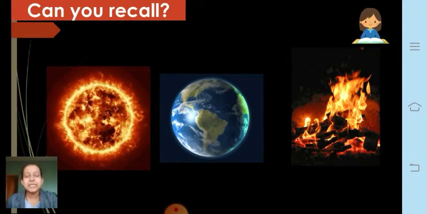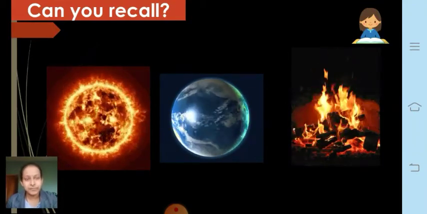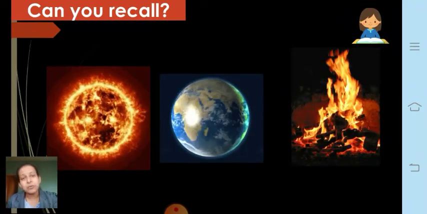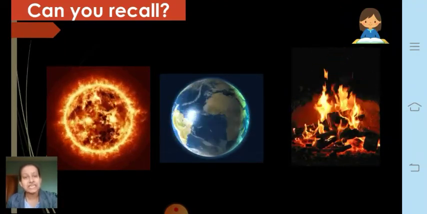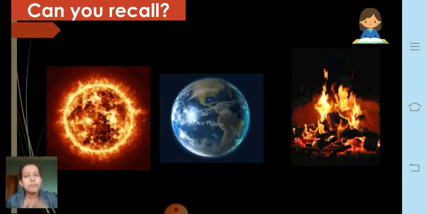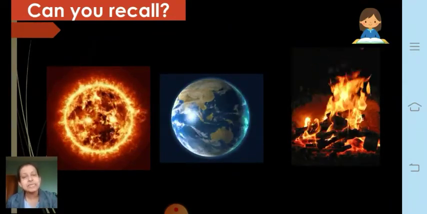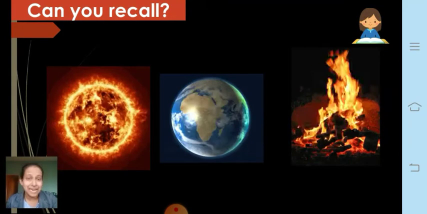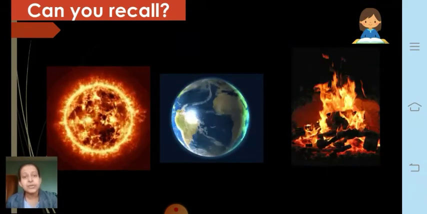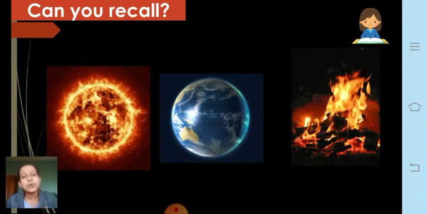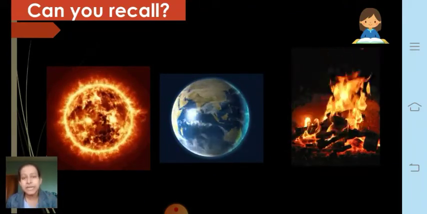Then you can see earth rotating here, correct? So even earth has some amount of heat trapped in its innermost part, that is the core of the earth, which also has some amount of energy, and that energy is called geothermal energy. Okay, so earth also has some amount of heat energy.